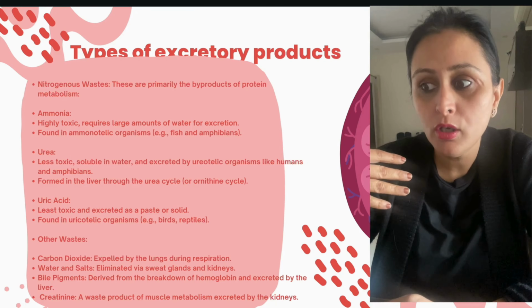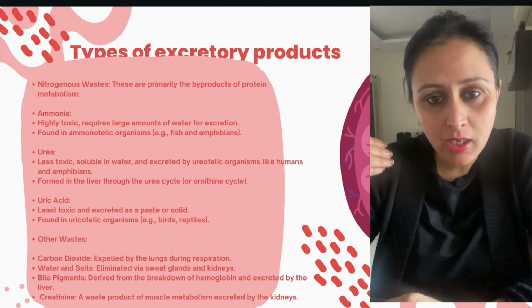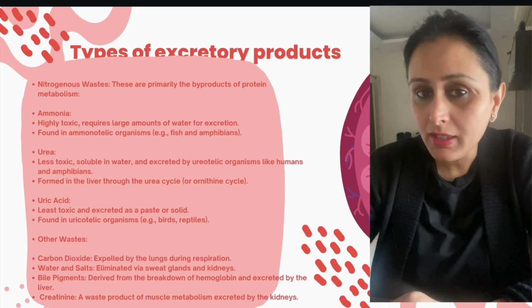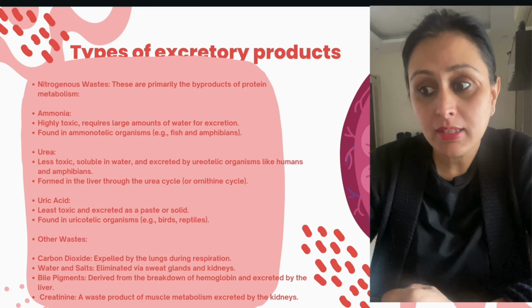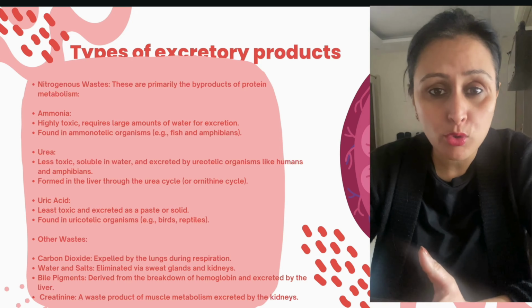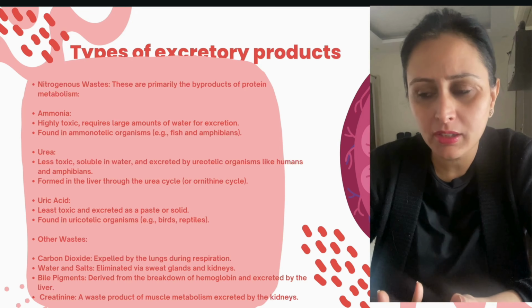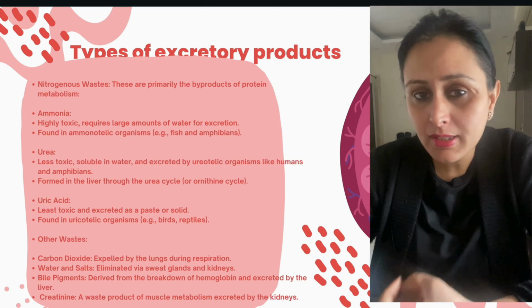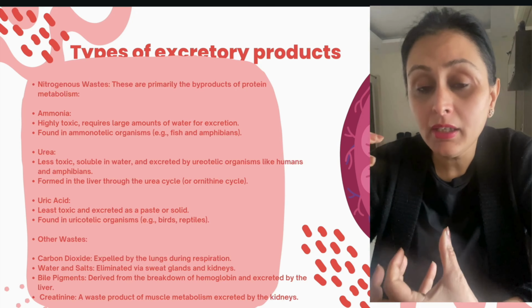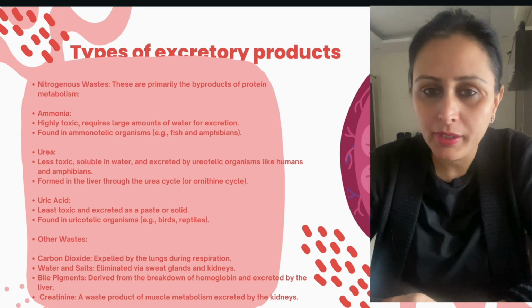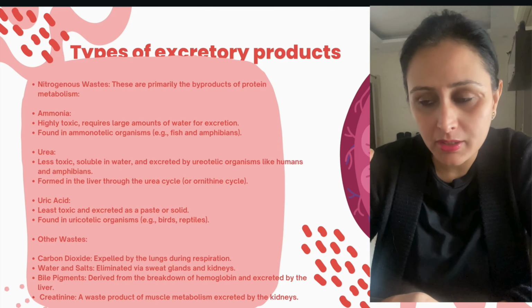a large amount of water for excretion. It is found in ammonotelic organisms such as fish and amphibians. Since amphibians are also present in water most of the time, and fishes, as we all know, are aquatic animals, it is highly toxic but they have a lot of water to get it flushed out, right? So this is done categorically in these aquatic animals.